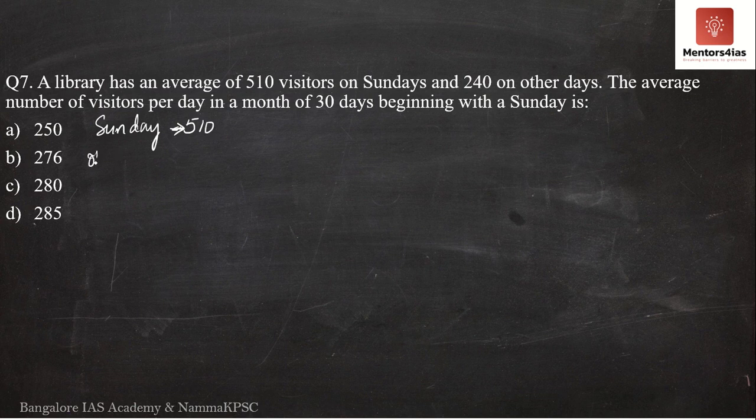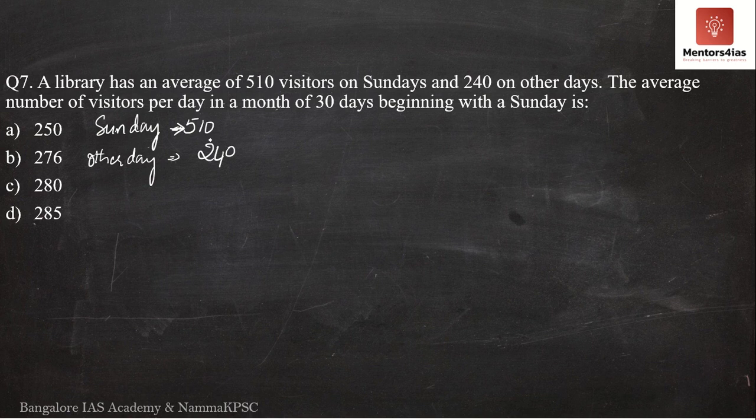On every other day, that is from Monday to Saturday, on an average you have 240 visitors. So now the question is asking, the average number of visitors per day in a month of 30 days beginning with a Sunday is what?